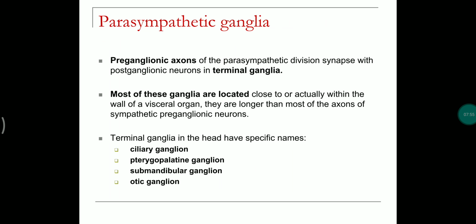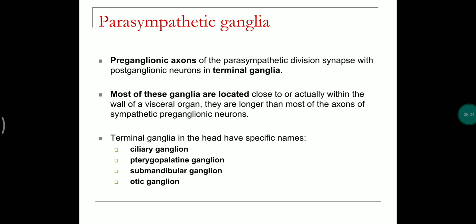And parasympathetic ganglia: these preganglionic axons originate from neurons present in the brain, whereas these preganglionic axons will form synapses with the postganglionic nerves in terminal ganglia. We call them terminal ganglia because those ganglia are present nearer to the effector organs.